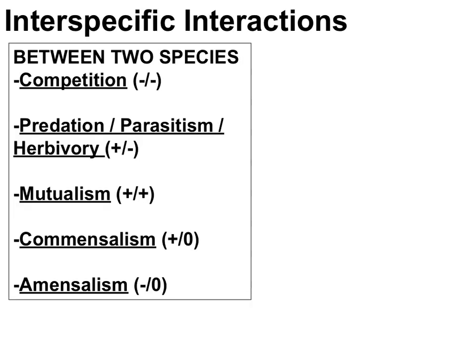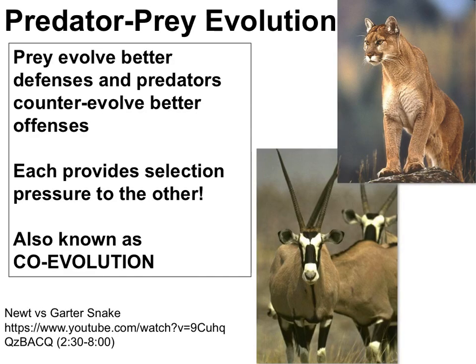Interactions between 2 different species are called interspecific interactions. And there are a lot of types of interspecific interactions that we'll talk about in class, but this video will focus on 2, competition and predation. Of course, we already know that predation is when one species interacts with another species by eating the other species.